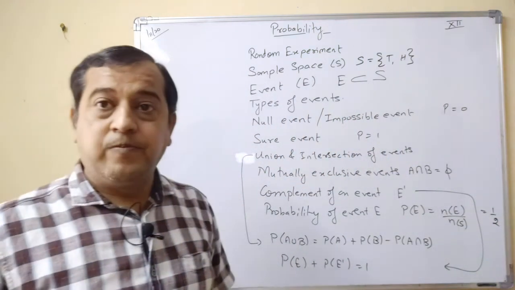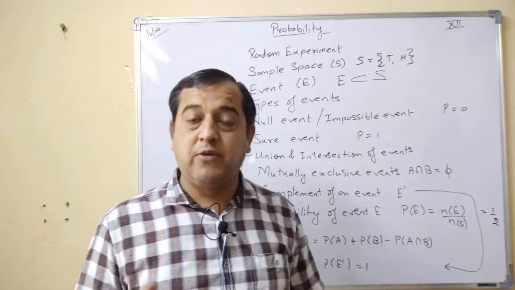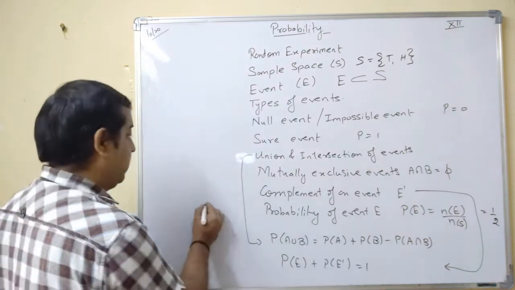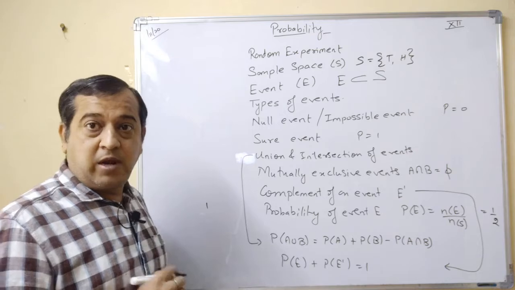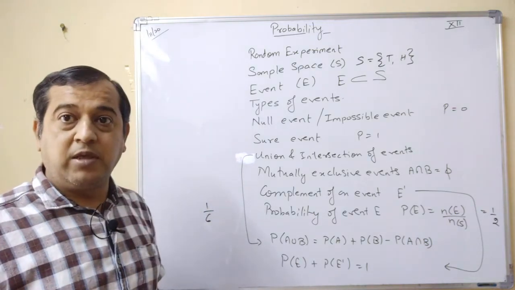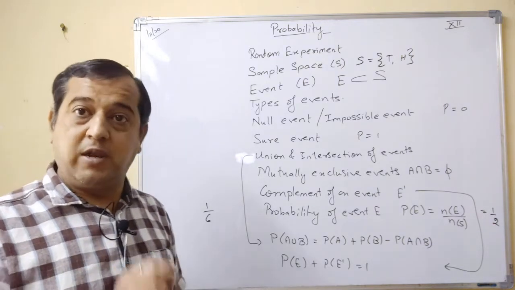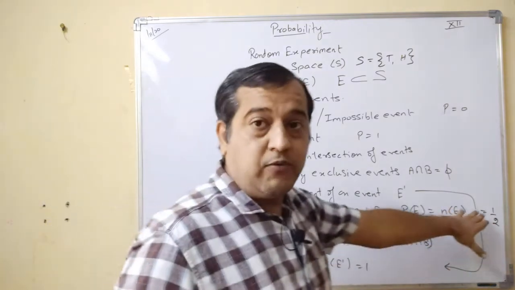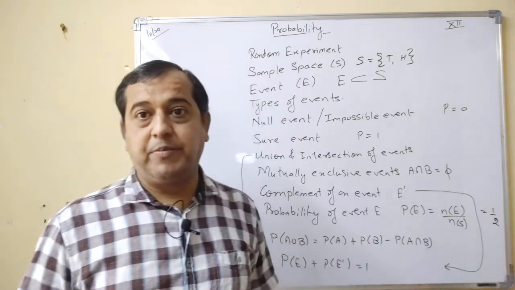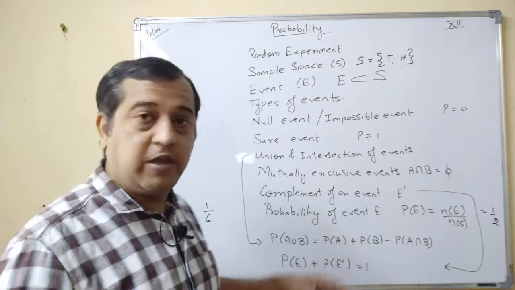If you are playing Ludo and for winning you need number 3, then again your favorable outcome is 1, and the total number of outcomes is 6. So there the probability is 1 by 6. Means out of 6 there is one chance that the number 3 will appear. Out of 2 there is one chance that the head will appear. So we generally find the probability of this event E.